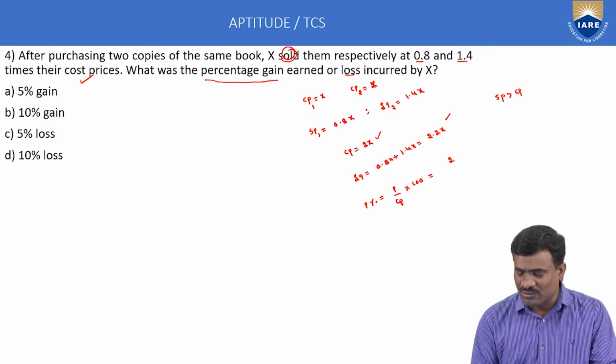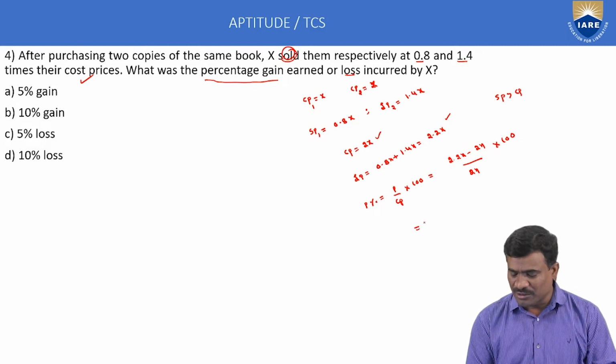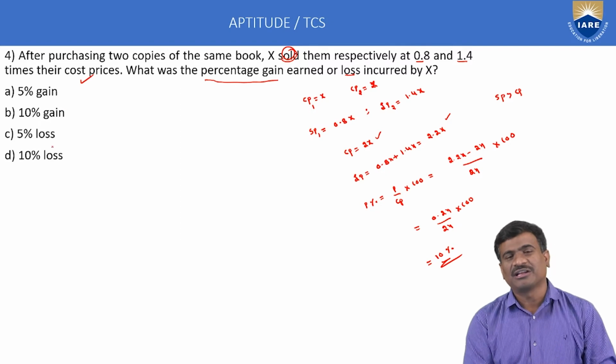Profit is equal to selling price minus cost price, by cost price into 100. This is the method. In the next simplification part, 0.2X by 2X into 100, then profit percentage is equal to 10% profit, 10% gain, not 10% loss.